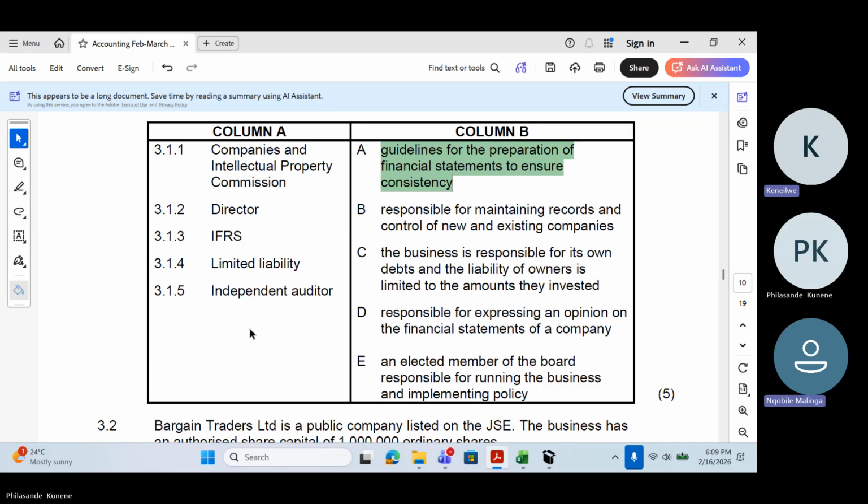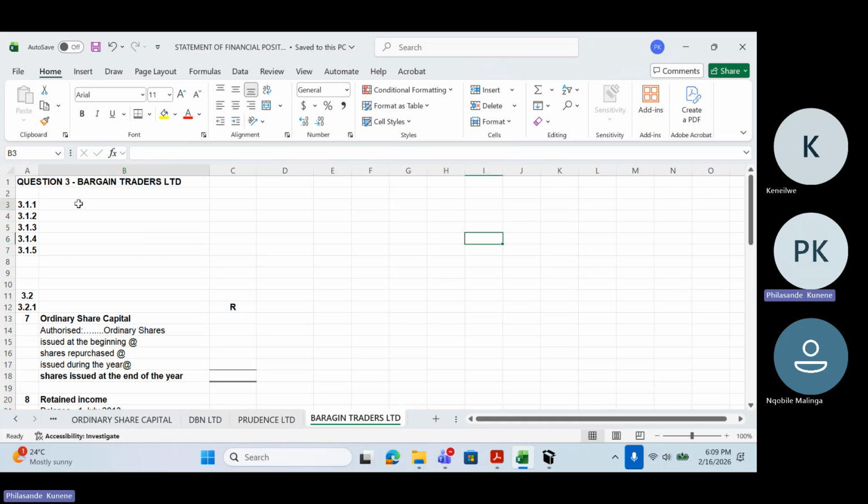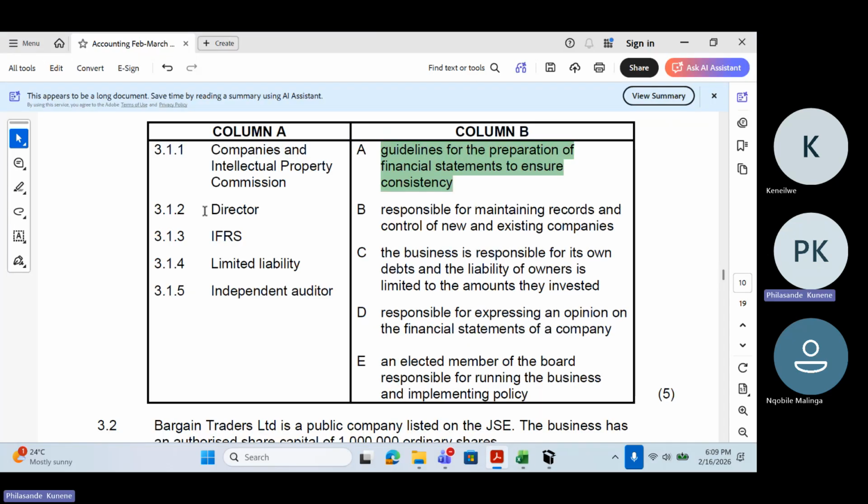Number 3.1.3. Okay, so this is going to be IFRS. Yes, IFRS will match with number A. So I'm going to say 3.1.3 and then I'll say this is A, this side. Okay, so which means now we are sorted with this one.